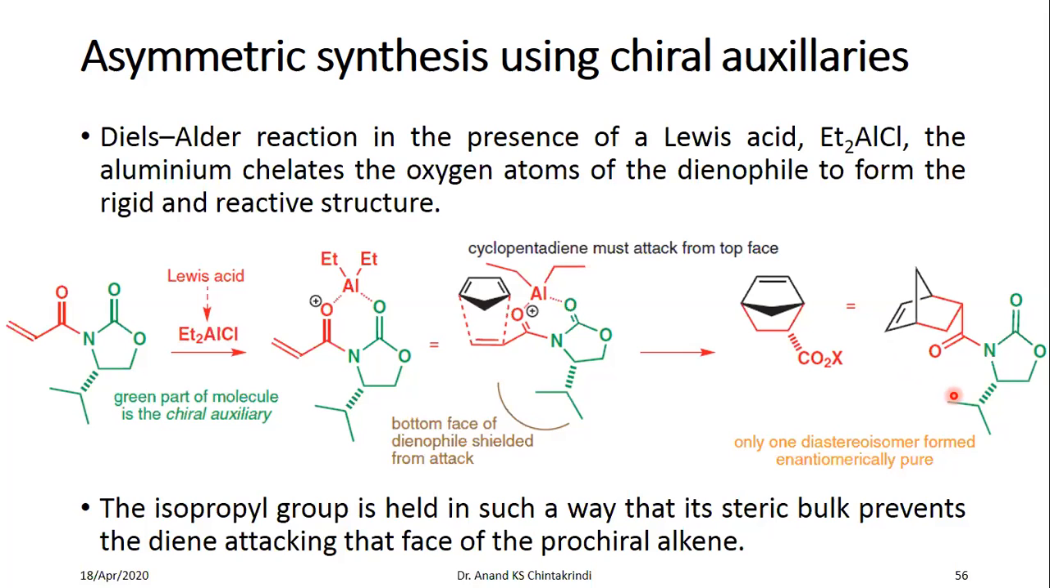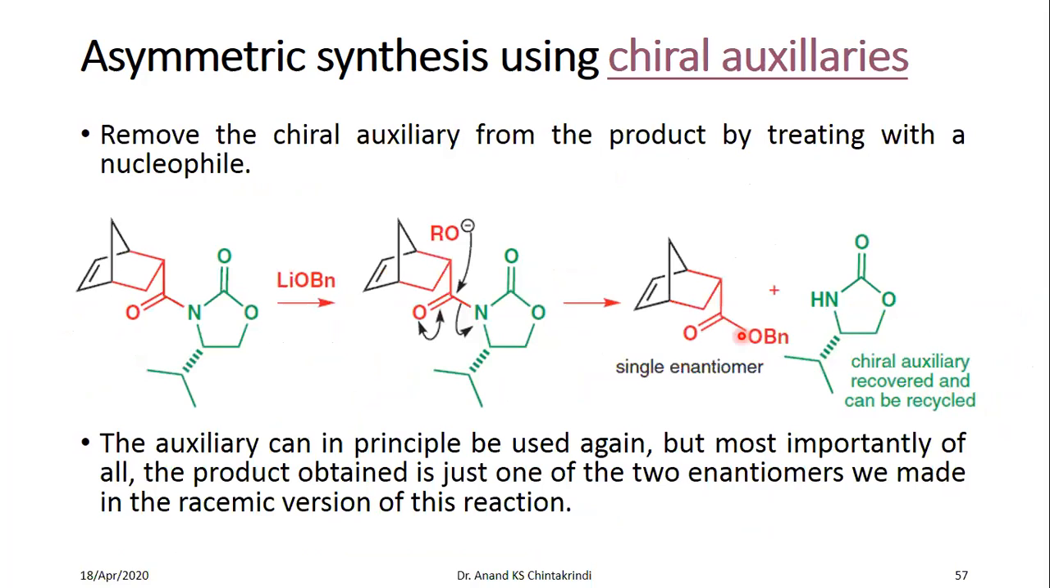The next step is to remove the chiral auxiliary from the product by treating with a nucleophile, and you get a single enantiomer of that particular product. And this chiral auxiliary can be recovered and recycled.